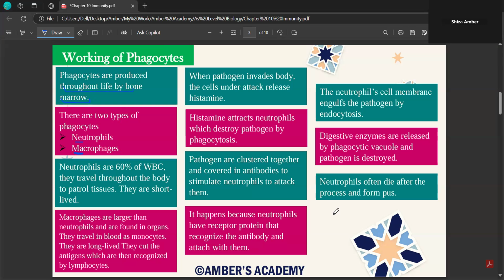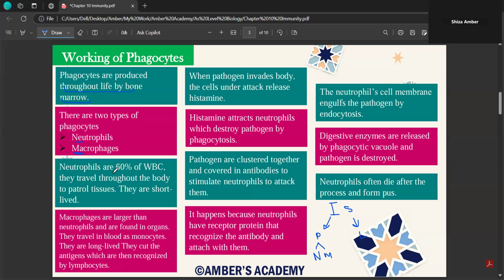So you have your immune system, okay? IS is your immune system. Then you have two cells of the immune system. Number one is your phagocytes. Number two are your lymphocytes. Okay, then classify phagocytes into two more categories, and they are neutrophils and macrophages. Try to make this chart so that you remember which cell exactly we are studying. So there are two types of phagocytes, neutrophils and macrophages.